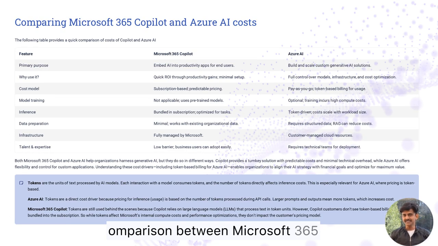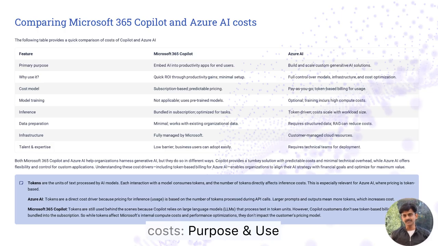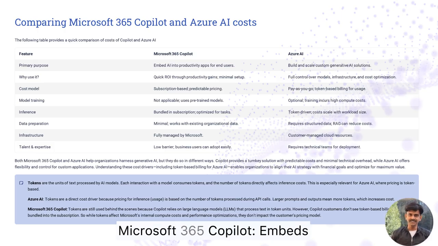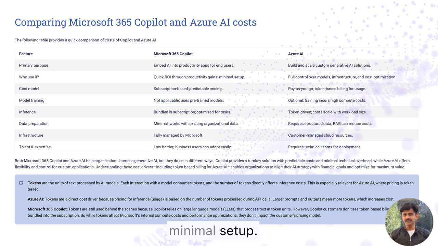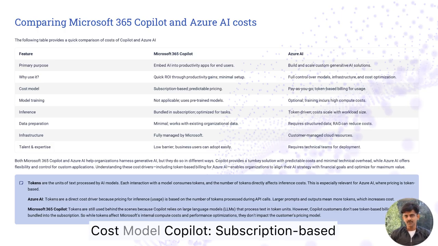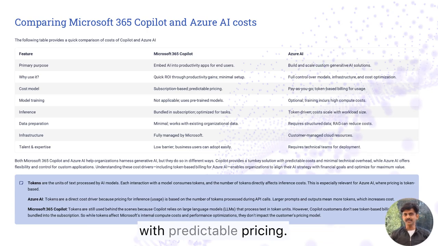Comparison between Microsoft 365 Copilot and Azure AI costs. Purpose and use. Microsoft 365 Copilot embeds AI into productivity apps for quick ROI and minimal setup. Azure AI enables custom generative AI solutions with full control over models and infrastructure. Cost model. Copilot: subscription-based with predictable pricing. Azure AI: pay-as-you-go with token-based billing tied to usage, model training, and inference. Copilot uses pre-trained models. Inference costs are bundled. Azure AI: optional model training incurs high compute costs. Inference costs scale with prompt complexity.